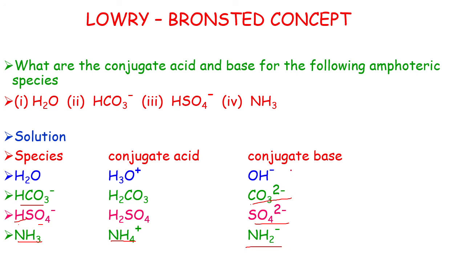So in this way, we have to attend the questions based on the Lowry-Bronsted concept. According to Lowry-Bronsted, an acid is a substance that has a tendency to donate a proton. A base is a substance that has a tendency to accept a proton. So do you understand, student? I hope you understand the Lowry-Bronsted theory, how the acid is defined and how the base is defined. So using this concept, we solve some questions. I hope you understand.